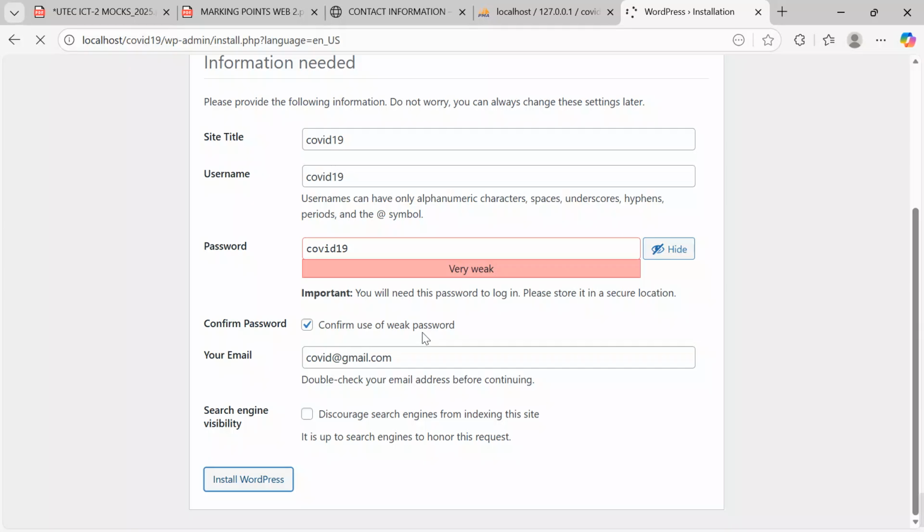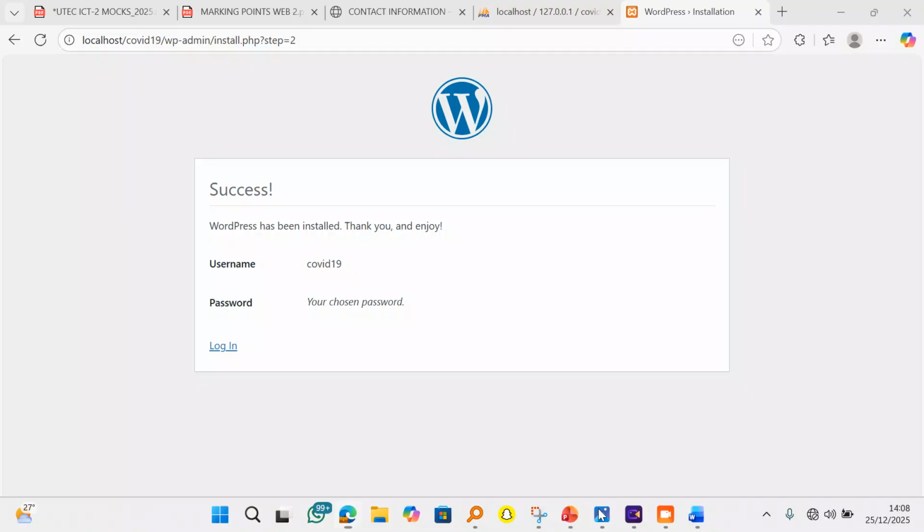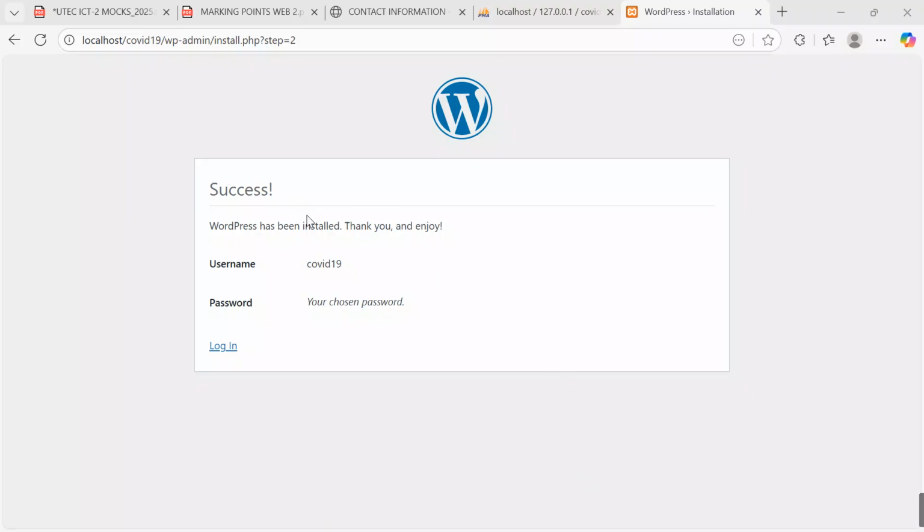So when I click install WordPress, here we go. Things are rolling in, and the process will start running. Okay, they're telling us here that success, WordPress has been installed. Thank you and enjoy. Username COVID-19. Our password, we kept it very simple, which was also COVID-19. To keep it simple, I will just copy this.